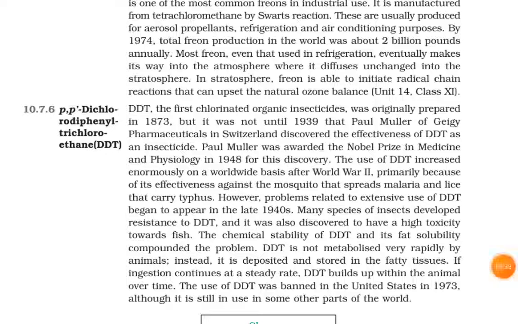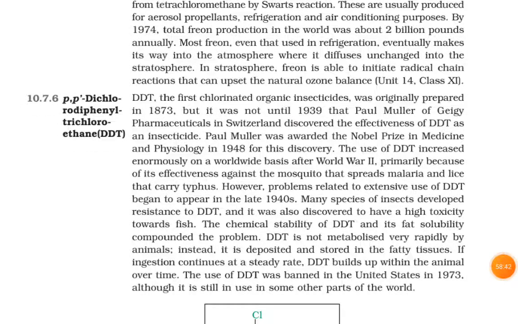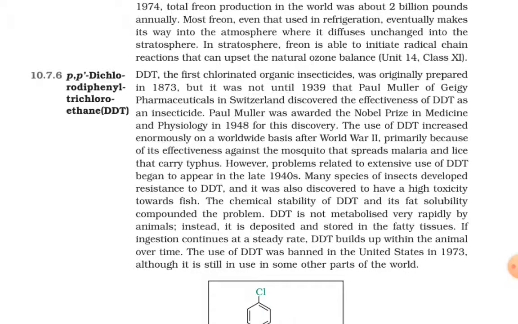10.7.6, that is para-para dichloro diphenyl trichloroethane, DDT. DDT, the first chlorinated organic insecticide, was originally prepared in 1873, but it was not until 1939 that Paul Muller of Geigy Pharmaceuticals in Switzerland discovered the effectiveness of DDT as an insecticide. Paul Muller was awarded the Nobel Prize in Medicine and Physiology in 1948 for this discovery.